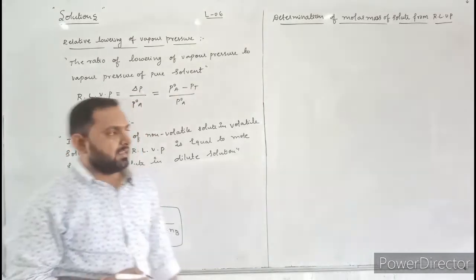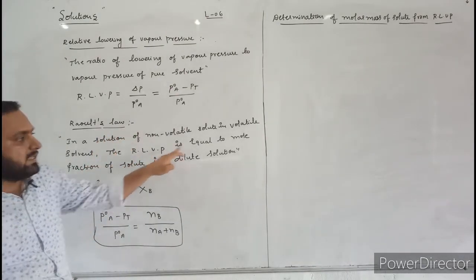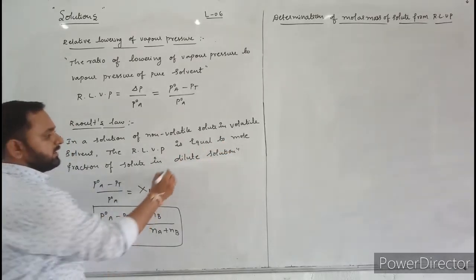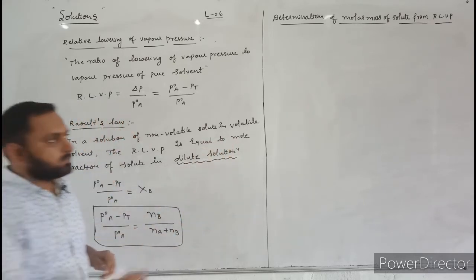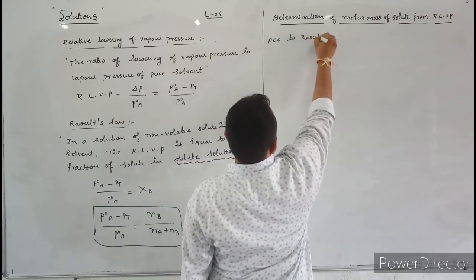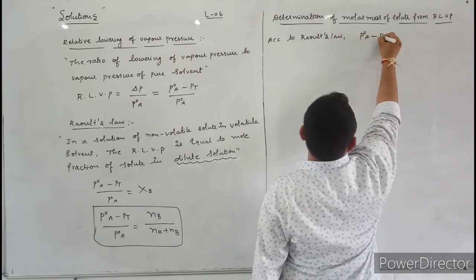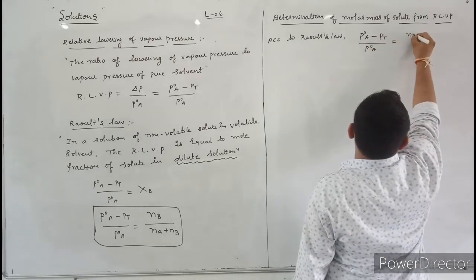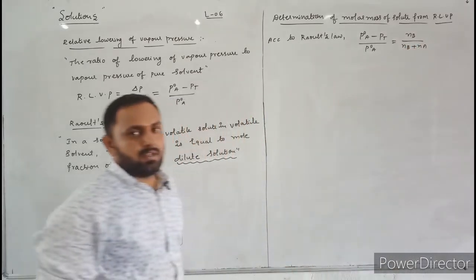Here, first let us apply Raoult's law. According to Raoult's law, the relative lowering of vapor pressure is equal to the mole fraction of solute in dilute solution. Here we consider dilute solutions. Now let us write this mathematical expression: P naught A minus Pt divided by P naught A is equal to Nb divided by Nb plus Na. Okay, this is according to Raoult's law.